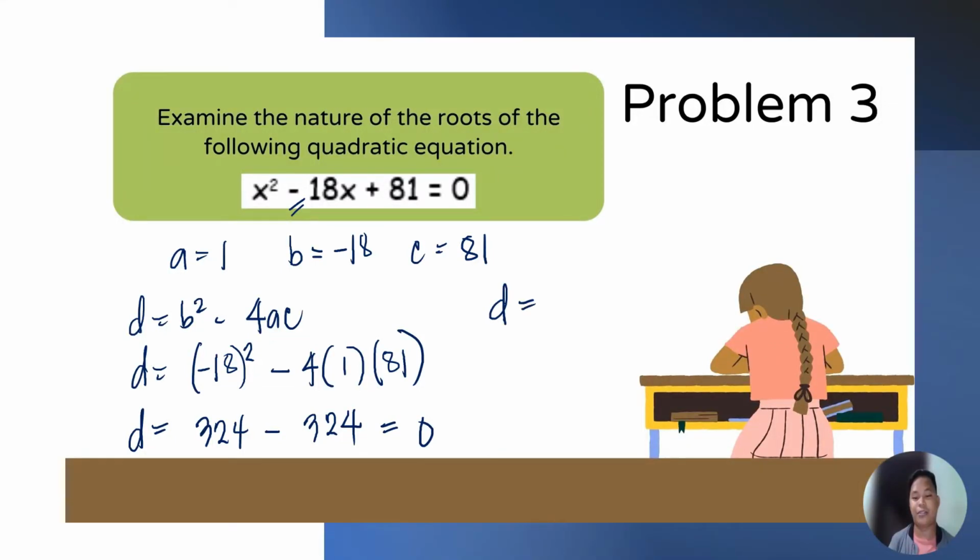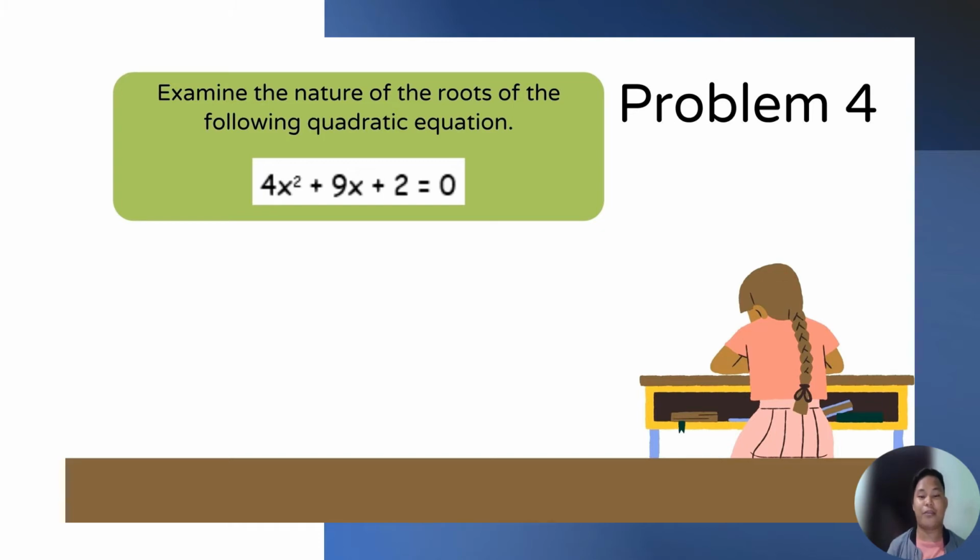So, D is equal to 0, and the nature of roots of this equation, the equation has 1 real and rational root. Problem number 4, the given equation is 4x squared plus 9x plus 2 is equal to 0.